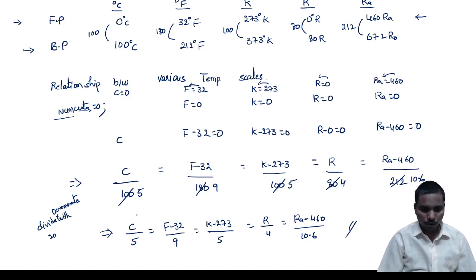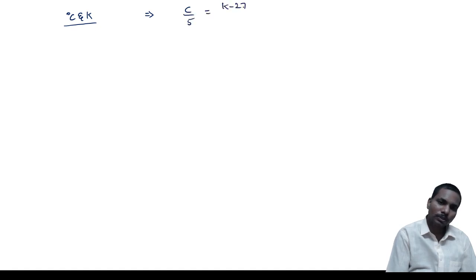Correct. Now consider the relation between these two, Celsius and Kelvin. It is very important. C by 5 is equal to K minus 273 by 5. So the 5 is cancelled out, and we can say degree Celsius is equal to Kelvin minus 273.